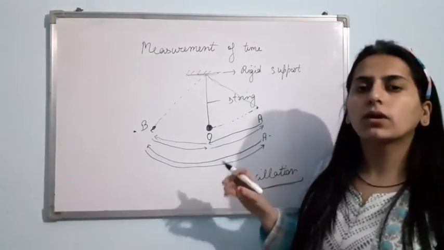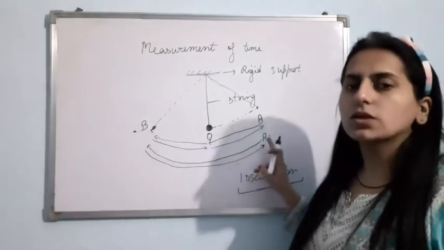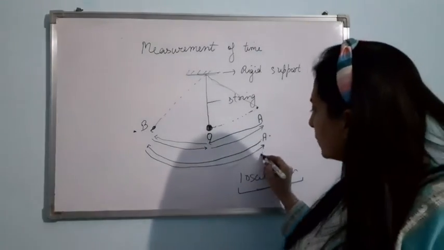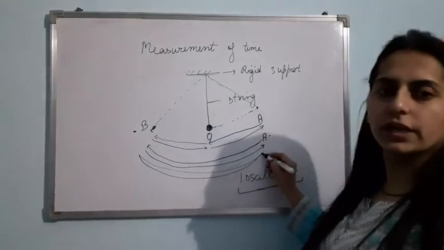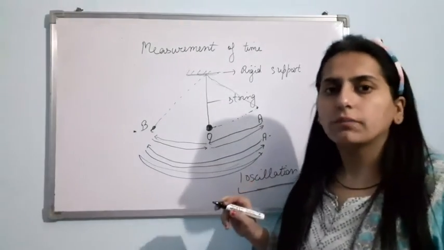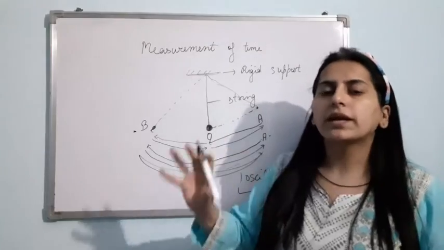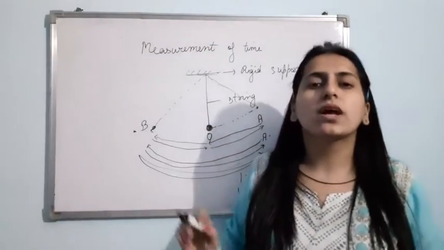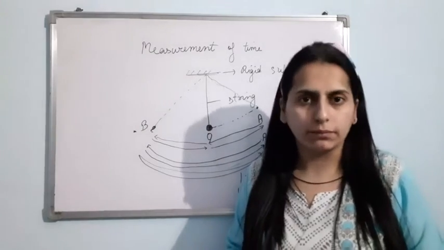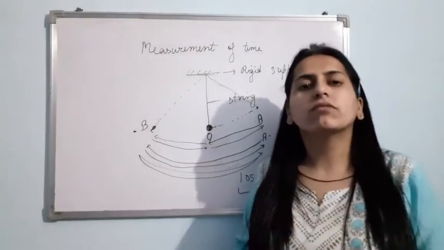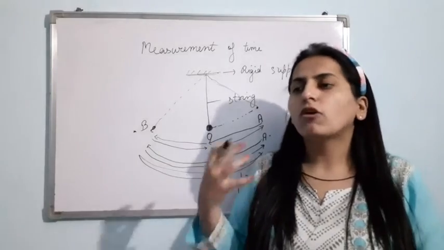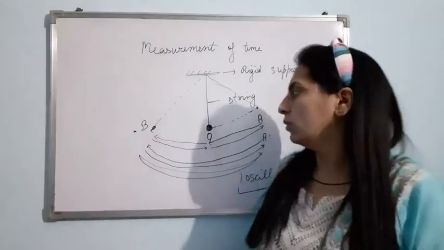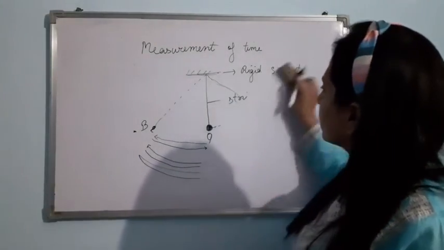And the time taken to complete one oscillation is known as the time period of the pendulum. Clear? The time taken to complete this oscillation is known as the time period of the pendulum. Am I clear? And the pendulum shows periodic motion, that is, it repeats its motion after a regular interval of time. Clear? So on the basis of this periodic motion only, the watches and the clocks were made. Clear? Now, let us do one numerical.